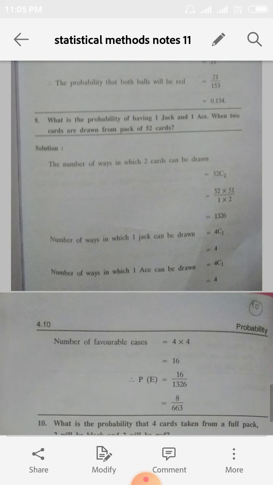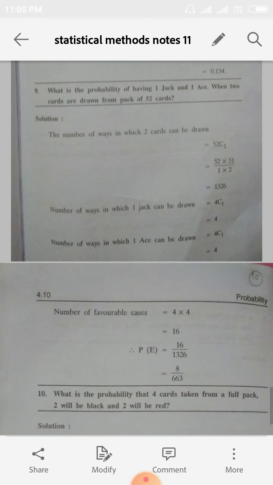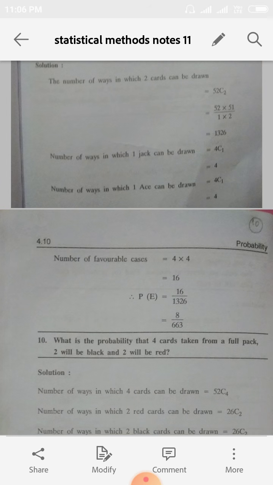Right. Next sum. What is the probability of having 1 jack and 1 ace when 2 cards are drawn from a pack of 52 cards? So from a pack of 52 cards, we have to draw 2 cards. Out of 52, you have to take 2. That is 52C2, which is 52 into 51 by 1 into 2. The answer is 1326.